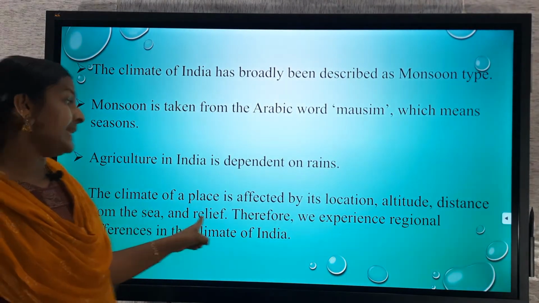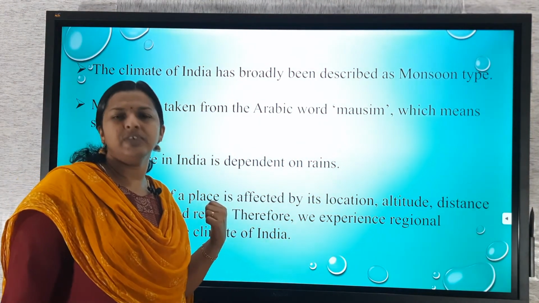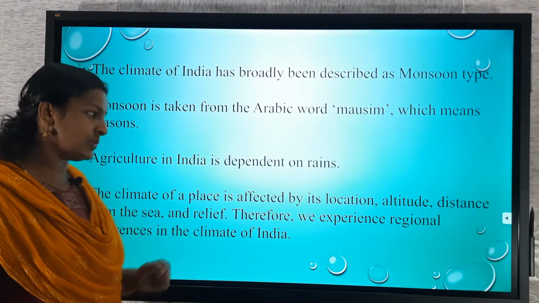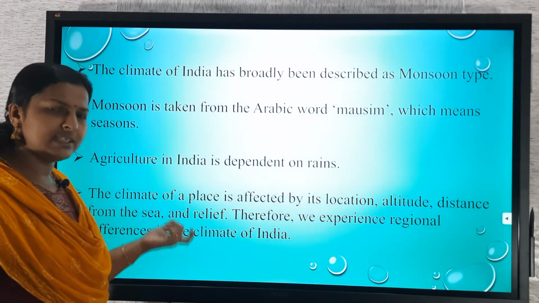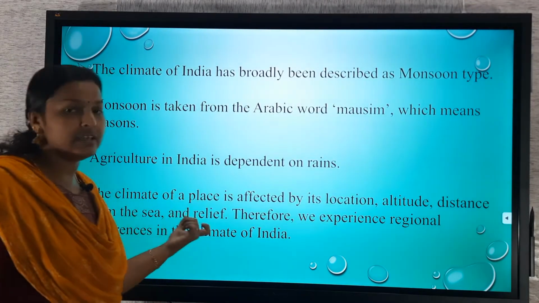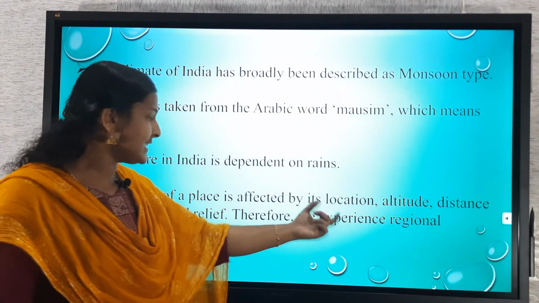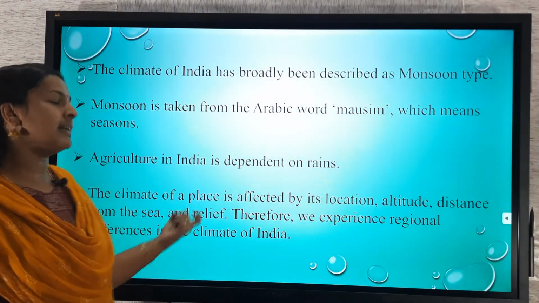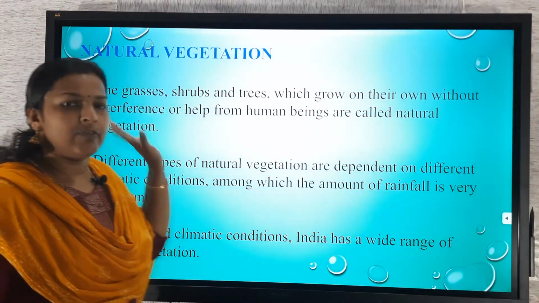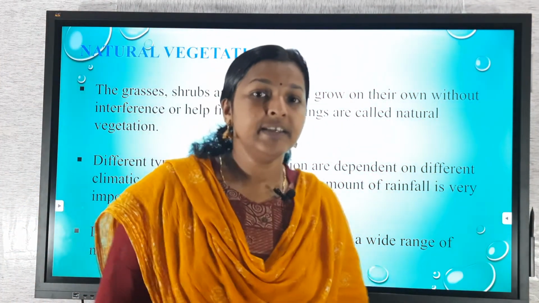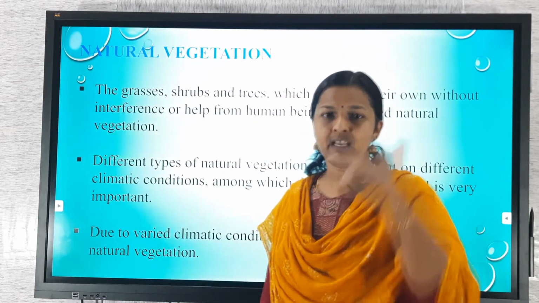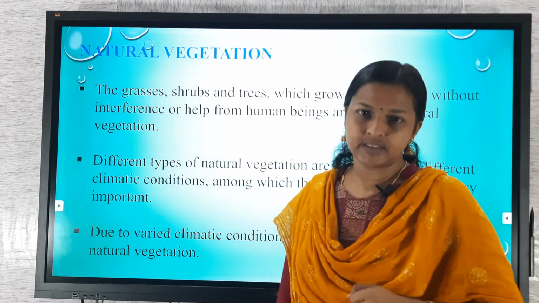And then relief features. You know the relief features, physiographic features of India: plains, mountains, plateaus. These are the relief features. Oceans, different water bodies, land covering region, all those come under relief features. Therefore, we experience regional difference in the climatic condition of India. What we receive in Rajasthan is entirely different from what we experience in Kerala, because it's a plain coastal region and there it's an arid region.